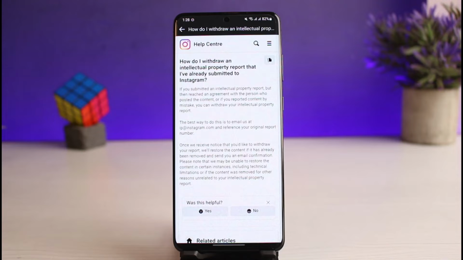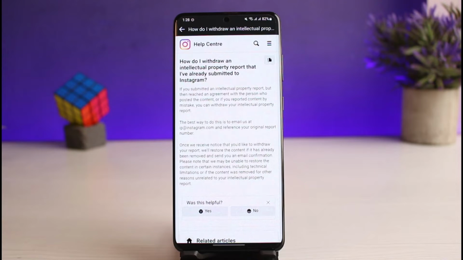The report number is very important over here, because when you report someone on Instagram, you obviously have a report number. If you do not have the report number, then you will not be able to go ahead and unreport them. But you also want to keep in mind that let's say you don't have access to all these, you need not worry, because a single report to an account on Instagram is not going to change anything.